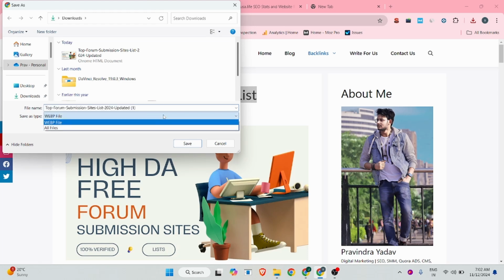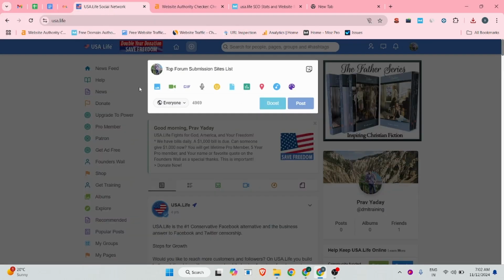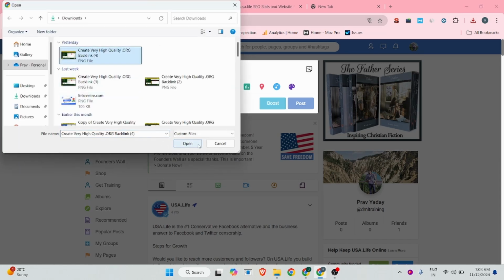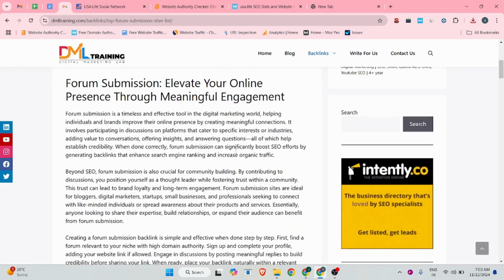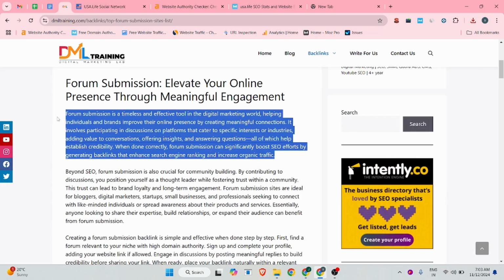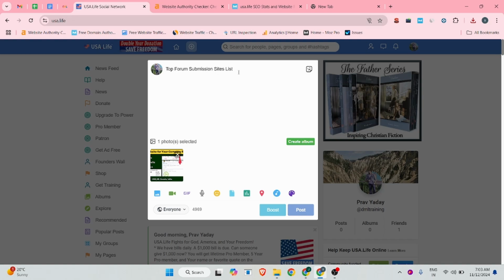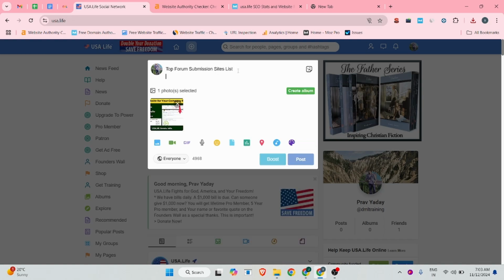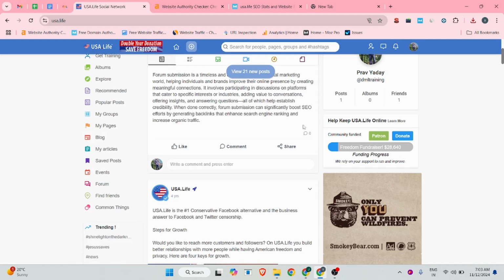Oh, so they do not support a WebP file. Okay, so what can I do? Let me upload this image only for your reference. You will understand how you can create your image backlink. And if you want, you can add a short description about your image, and after that you can click on the post button.